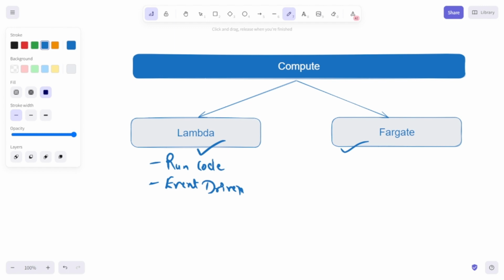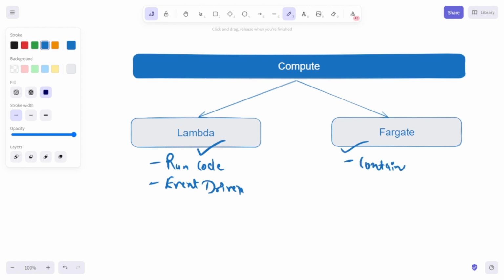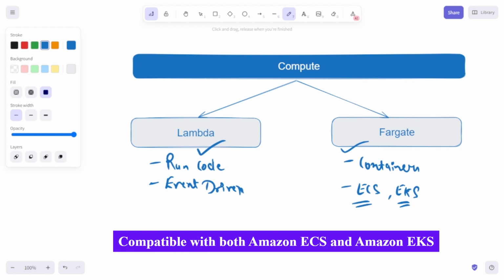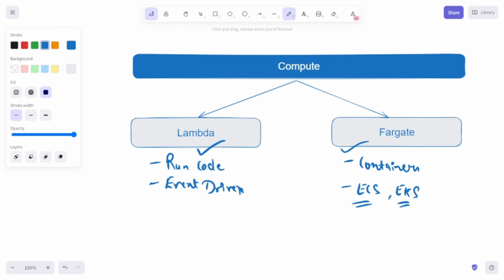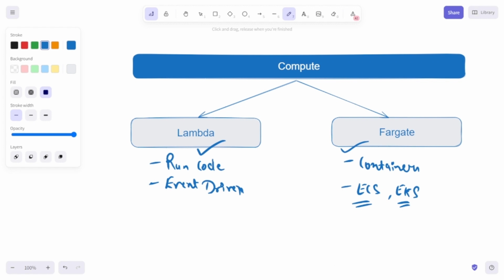Next is Fargate. Basically, Fargate is a serverless compute for containers, and it is compatible with both ECS and EKS. ECS is Elastic Container Service and EKS is Elastic Kubernetes Service. ECS helps you in deploying, managing, and scaling containerized applications, whereas EKS allows you to use Kubernetes on AWS. So with Fargate, you provide serverless compute for both these services.